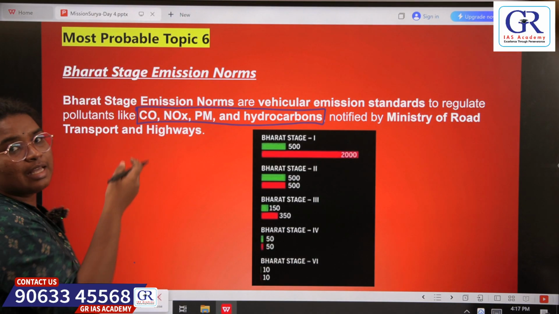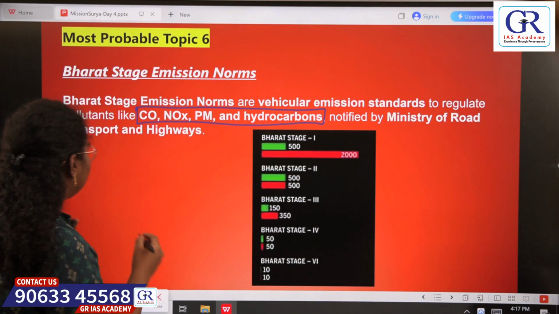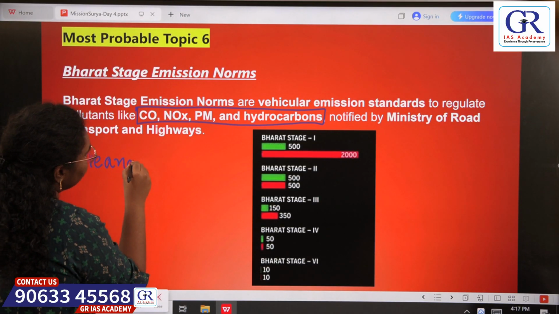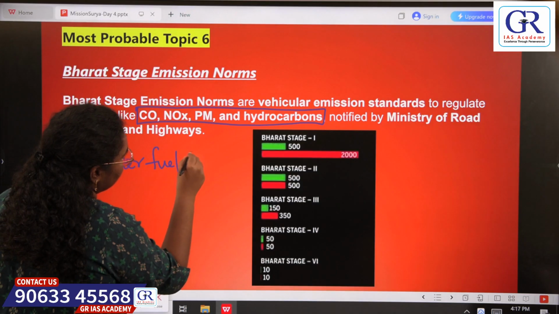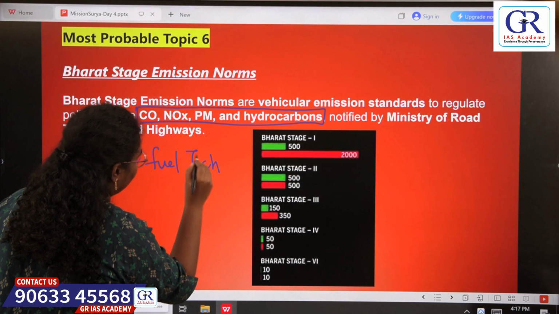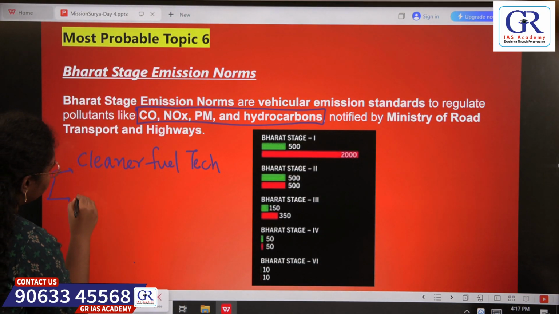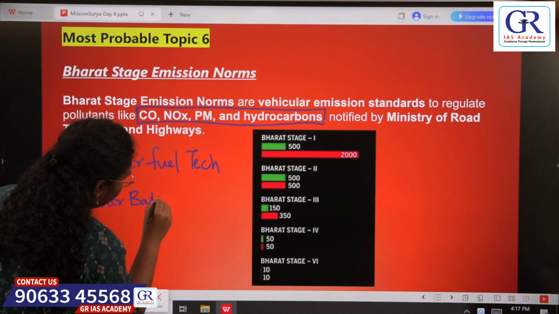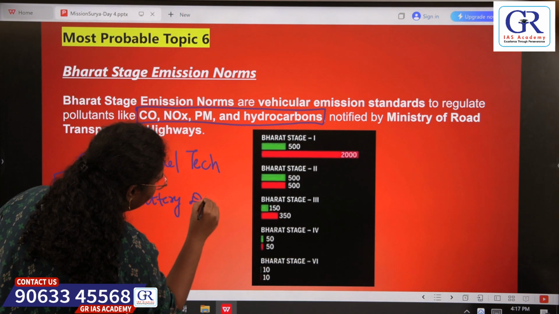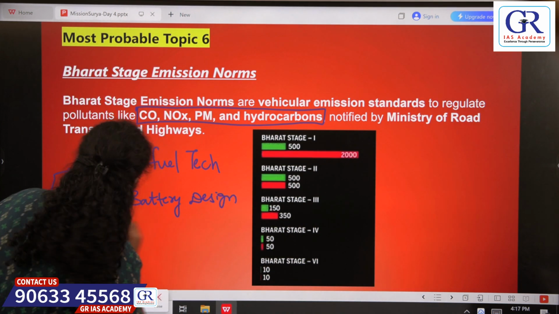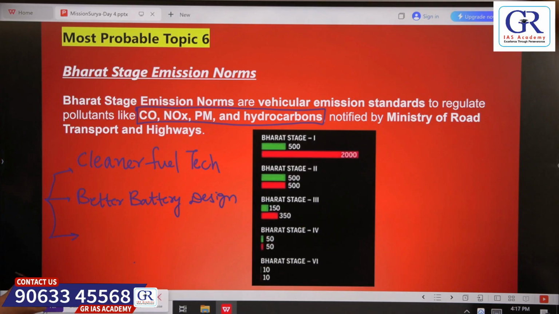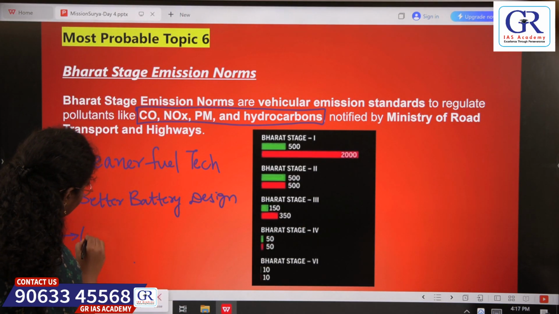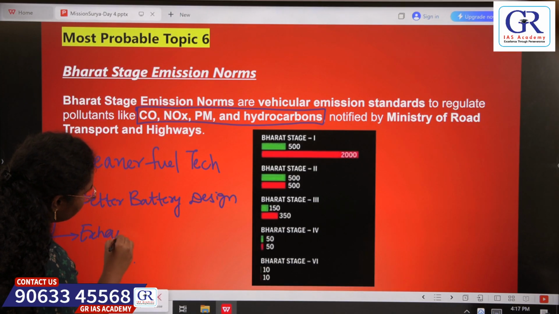So, how do these emissions get reduced? That is either by cleaner fuel technologies, or by better battery designs, or by advancement in the exhaust emissions treatment technologies. Exhaust treatment.